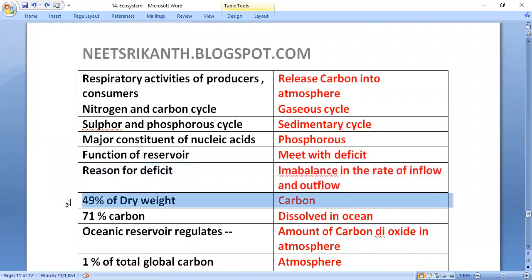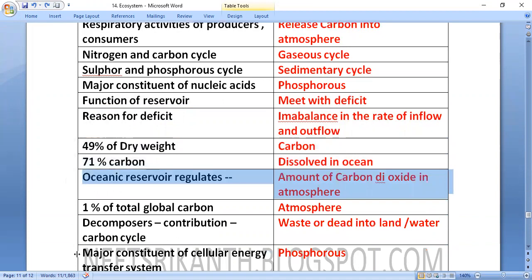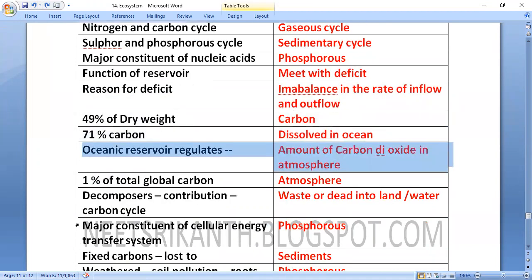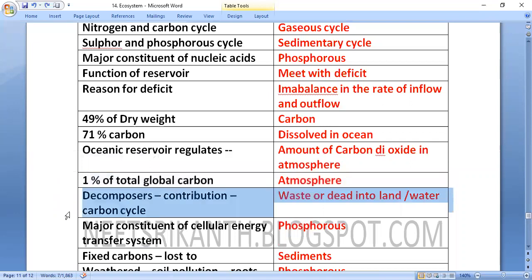Carbon makes up 49% of dry weight. 71% of carbon is available dissolved in oceans. The oceanic reservoir regulates the amount of carbon dioxide in the atmosphere. Only 1% of total global carbon is available in the atmosphere. Decomposers contribute to the carbon cycle, with waste and dead matter going into land and water.